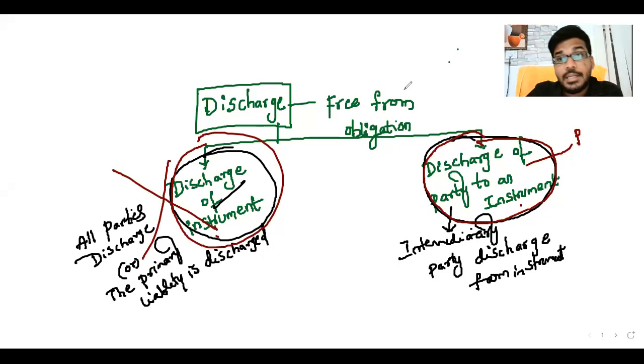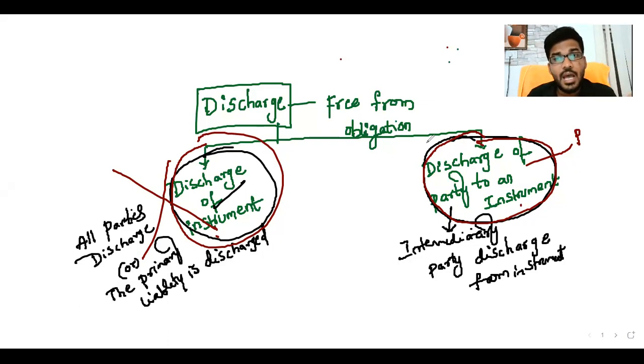Okay, remaining parties are liable. This is nothing but discharge of instrument and discharge of party to instrument. Once again I'm revising. Discharge of instrument means primary liability party discharge. Discharge of party to instrument means only one party is discharged, that is an intermediary party.